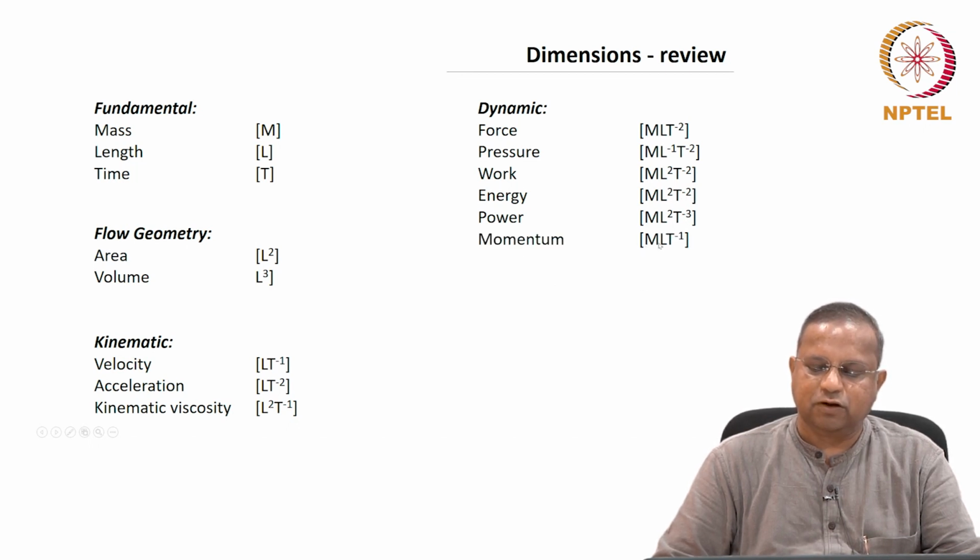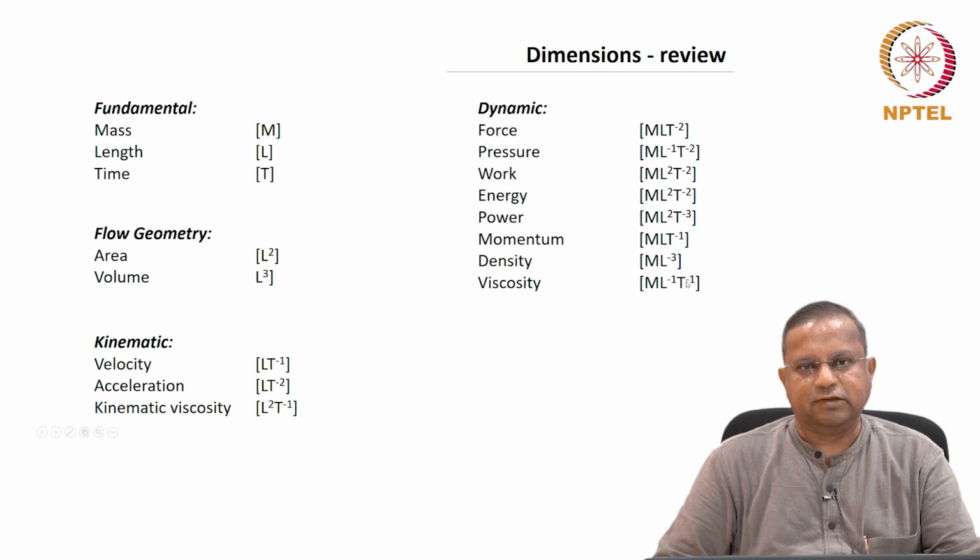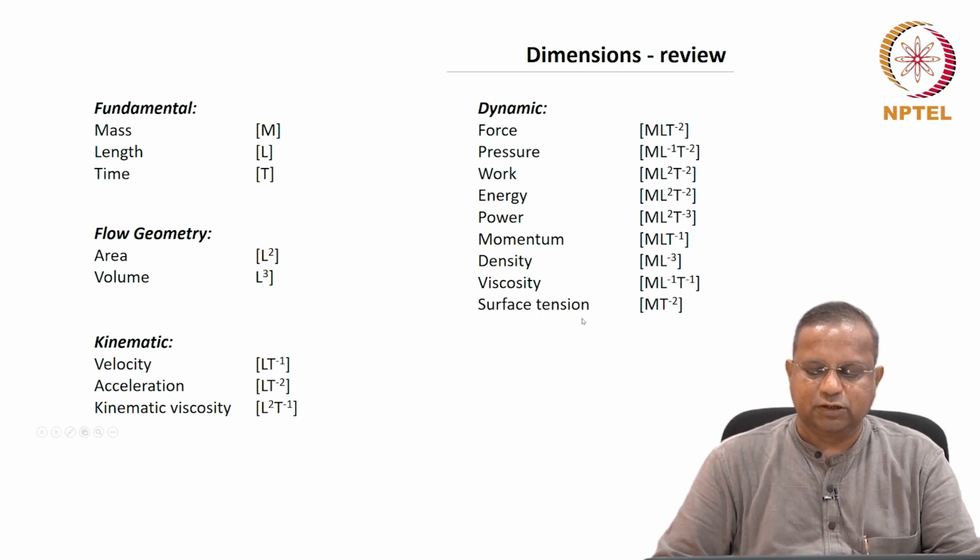Momentum is mass into velocity, M L t minus 1. Density is M L to the power of minus 3. Viscosity is M L minus 1 t minus 1, as we have already seen in the beginning of this chapter. Surface tension we saw in the context of capillary flow. It's force per unit length, so force is M L t minus 2, so this is M t minus 2.